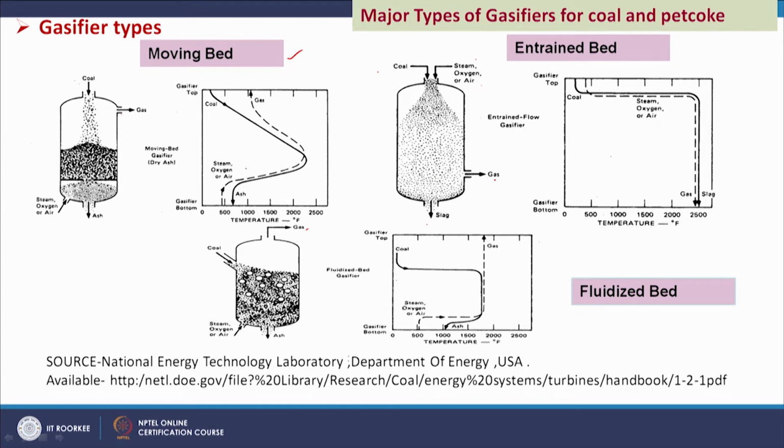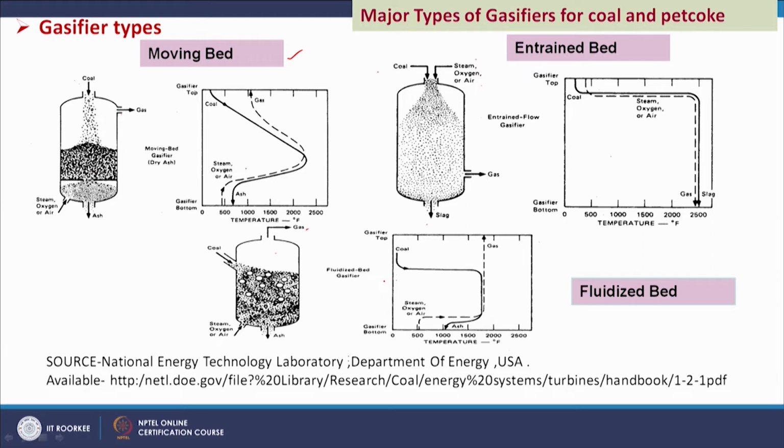When oxidation is there, then there will be the maximum temperature. In this type of reaction, if we take the temperature along the height, the maximum temperature will be in the middle, around 1800 degrees centigrade. But in the entrained bed, throughout the length we are getting high temperature, and in the fluidized bed we get the maximum temperature only at this part. So, these are the different temperature distributions in different types of gasifiers.